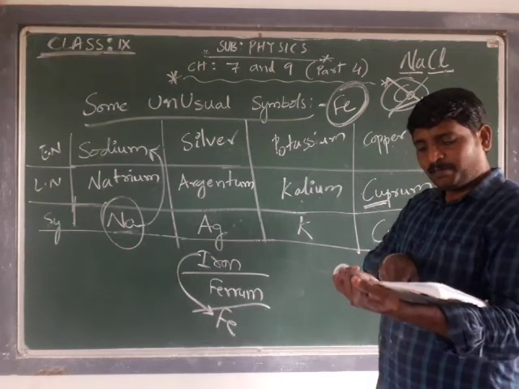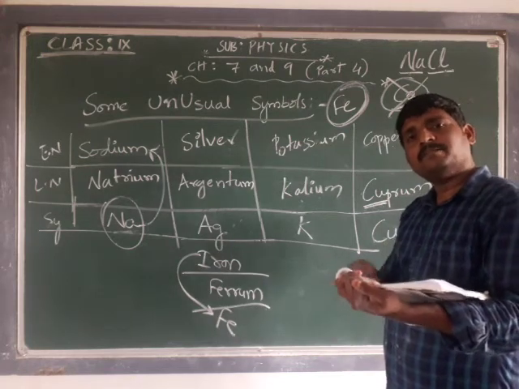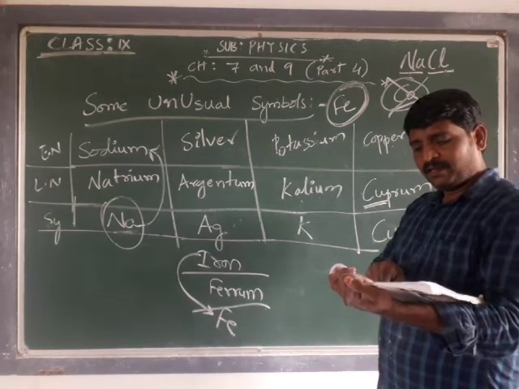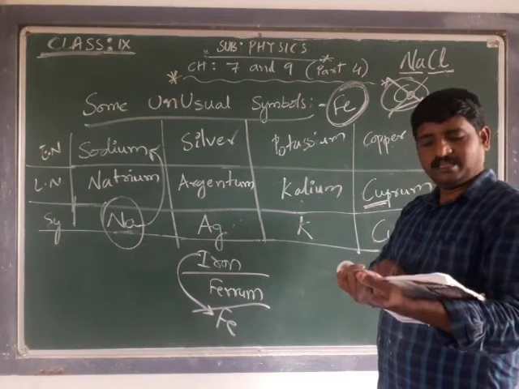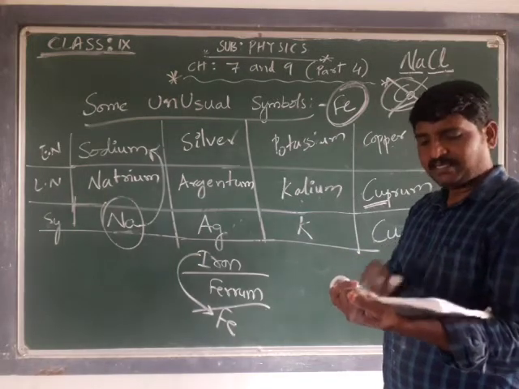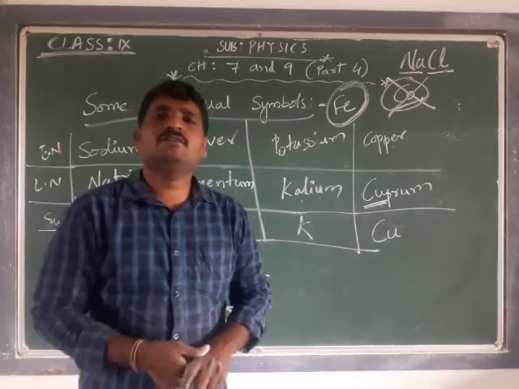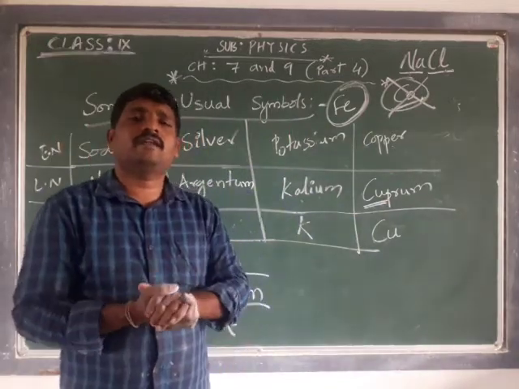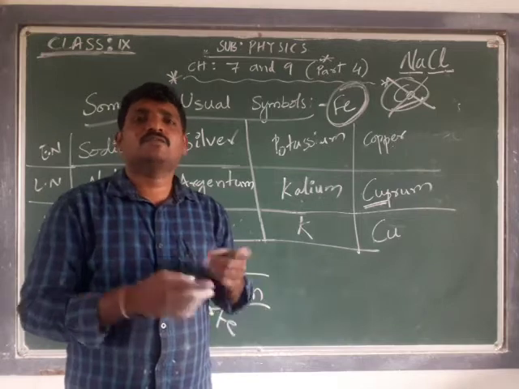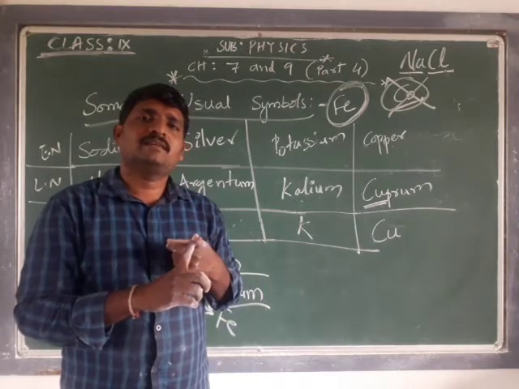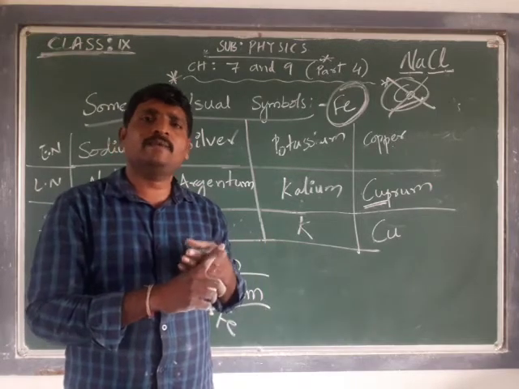Okay. Lead, plumbum, so Pb. Mercury, hydrargyrum, Hg. Like that, these are the unusual symbols of all our elements.